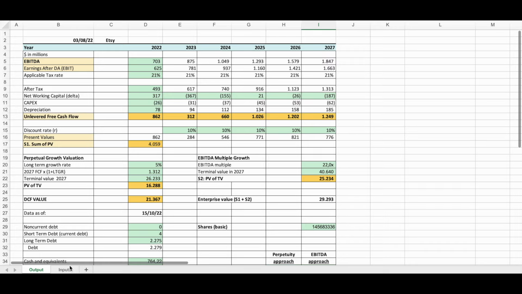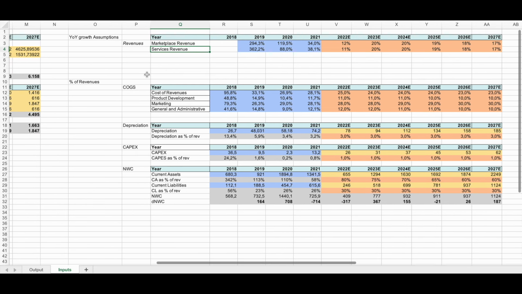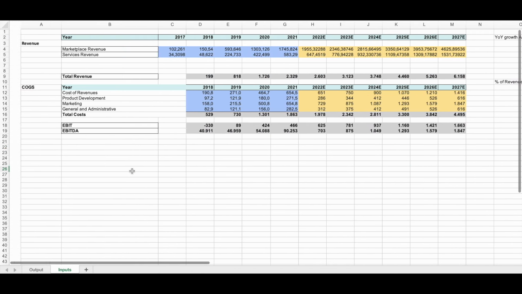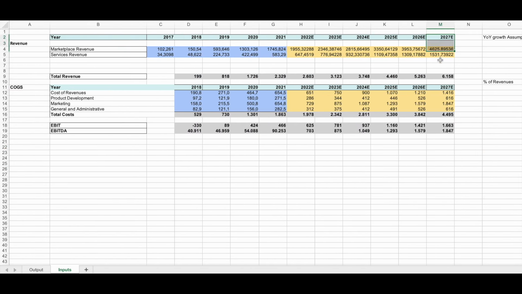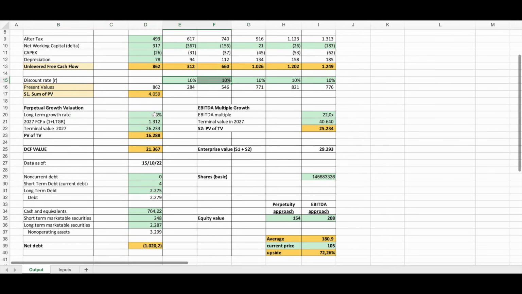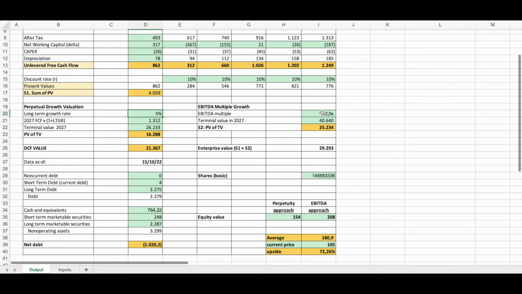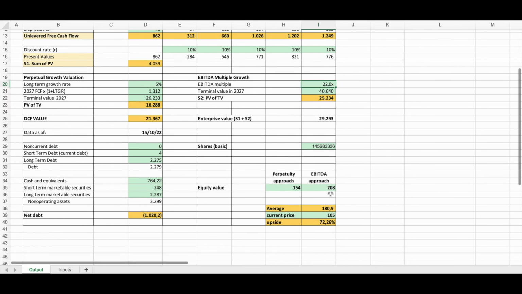The inputs used to reach this value are: I extrapolated the marketplace revenues and the service revenue, being conservative with an average of around 18%. I also extrapolated the cost of goods sold, depreciation, capital expenditures, and net working capital for Etsy. These inputs will create these values in 2027. And using a 21% US corporate tax rate, a discount rate of 10% with a 5-year long-term perpetuity growth rate, I get the perpetuity approach value of 154. And using a 22x EBITDA multiple, I get the EBITDA approach value.